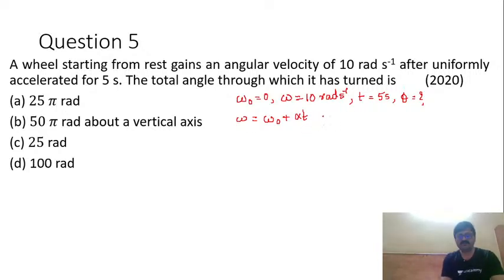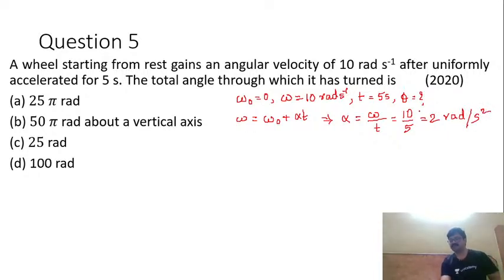Now accordingly, omega naught is 0 here, so hence I can write alpha is equal to omega by t. So omega is 10 and t is 5, so 10 divided by 5, this should give me 2 radian per second square. Now this is alpha I have found. Now let us go ahead and find theta.